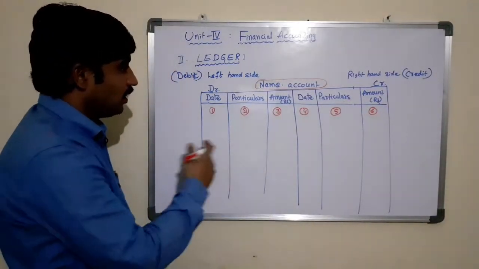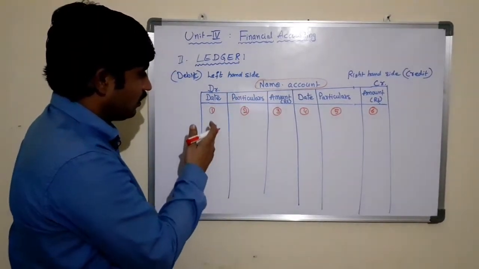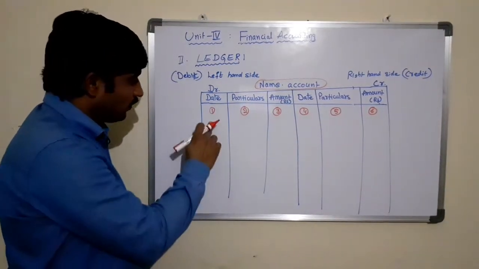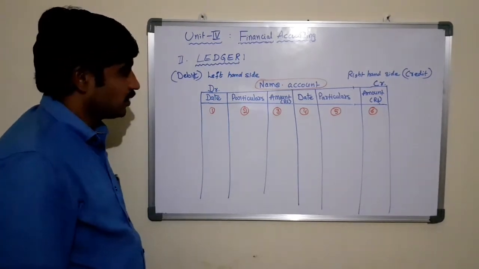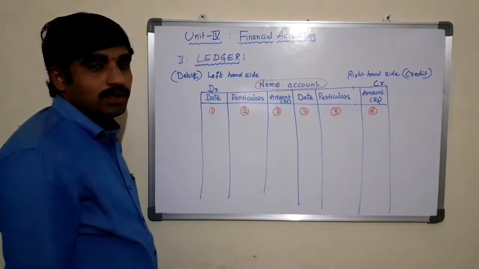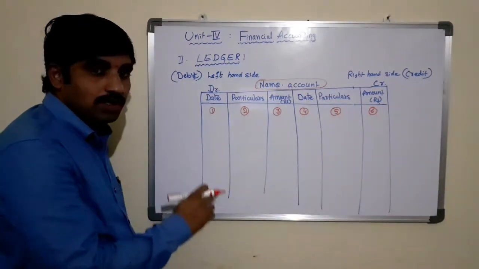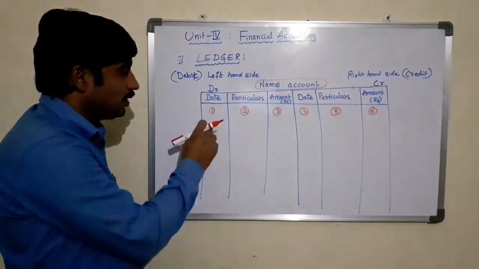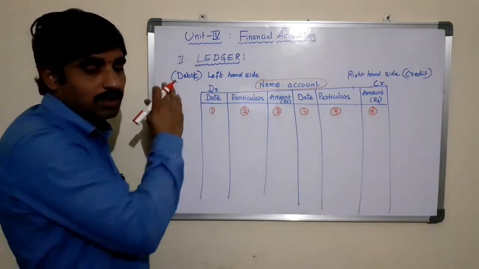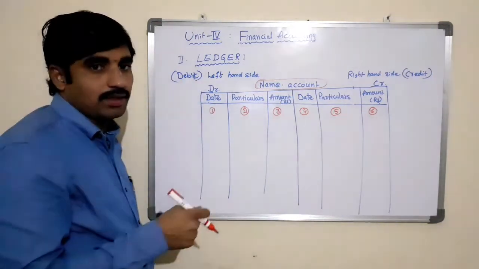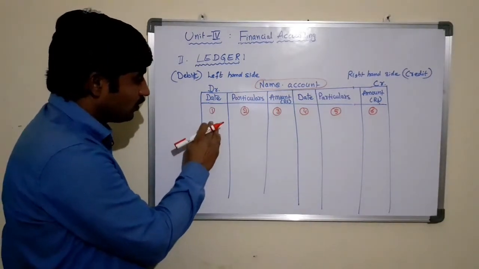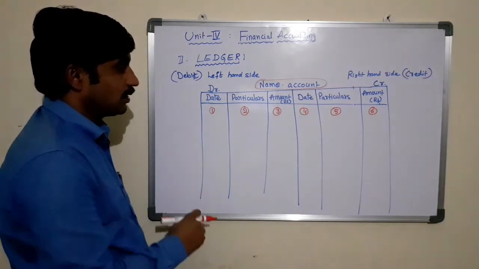Now let us see the purpose of these columns in the account format. The first column is the date. The date column is used to write the date of the transaction, which we have written in the journal format while passing the journal entries. So based on that, we need to write here the date of the transaction.